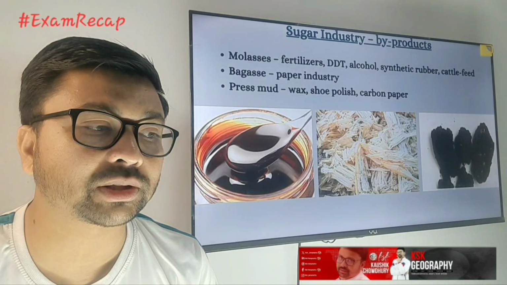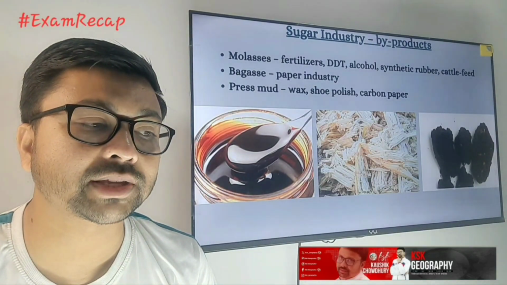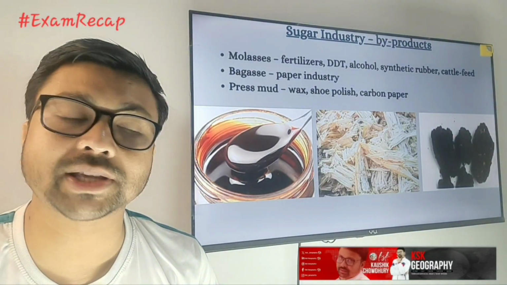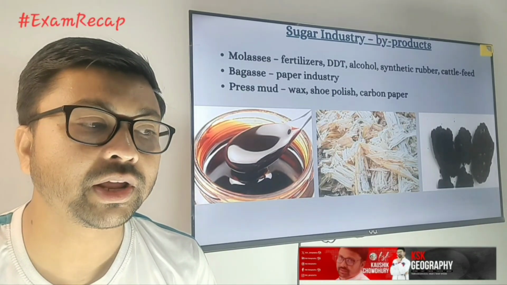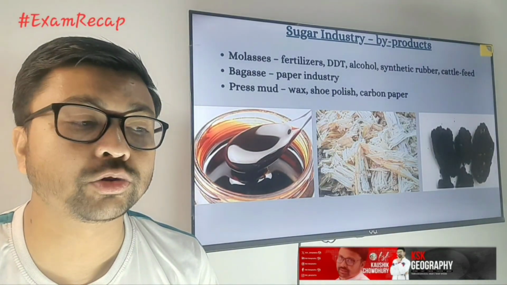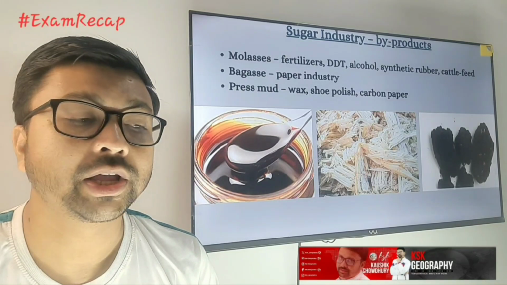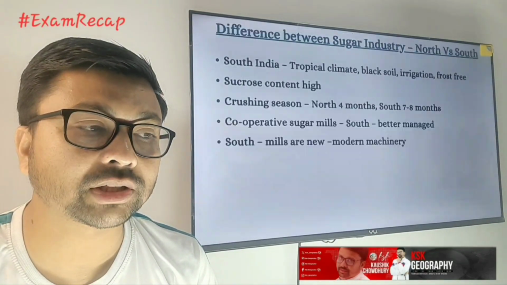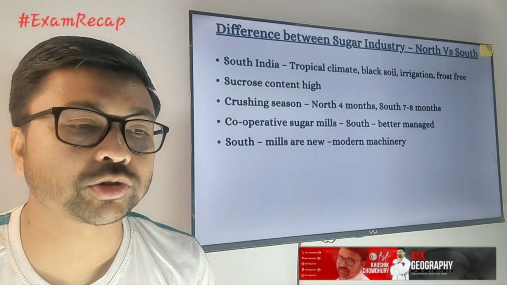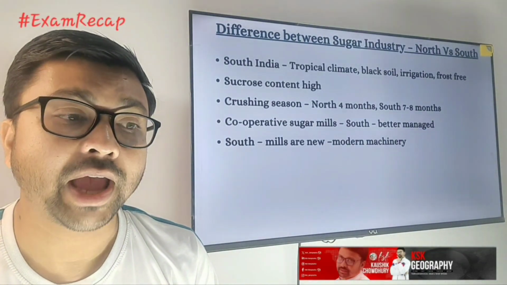Next, from the sugar industry we are getting byproducts: molasses, bagasse and press mud. Molasses is used for fertilizer, DDT, alcohol, synthetic rubber and cattle feed. The bagasse is primarily used for the paper industry, and press mud is used for wax, shoe polish and carbon paper. So those are the uses of the byproducts of the sugar industry.